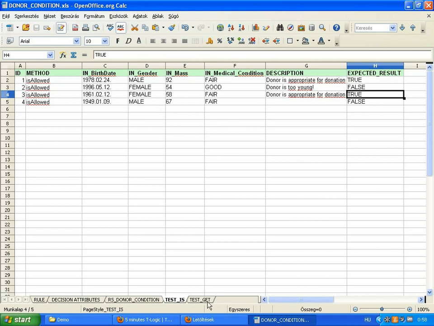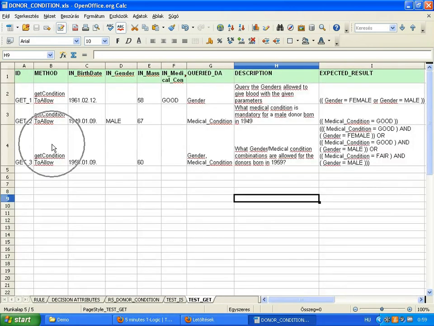In case of the get condition to allow evaluation mode, only a part of the decision information is available, but we can ask TCPS about the conditions related to the non-available part of information. The output of this evaluation is a logical expression. If we choose the values of the missing attributes in a way that they fulfill the requirements of the resulting expression, then they will also fulfill the rule itself. However, it can happen that the result is an empty logical expression. This means that the rule will not be fulfilled in any case.